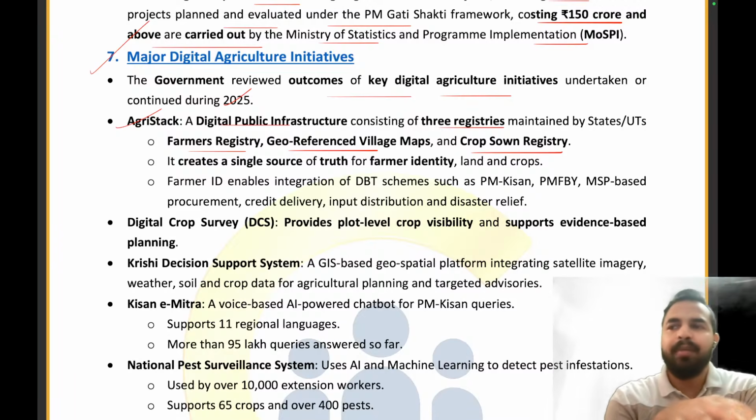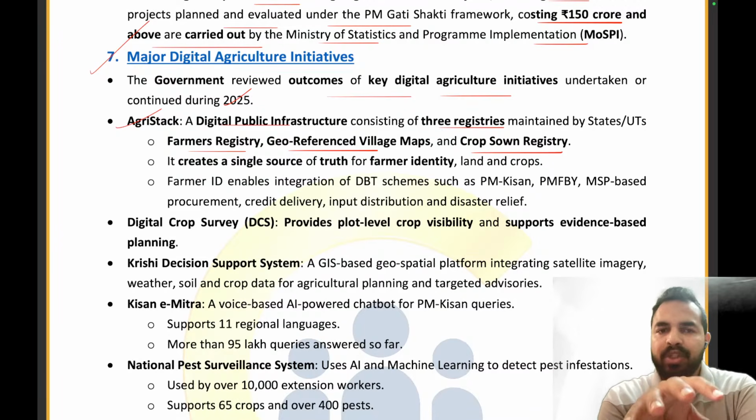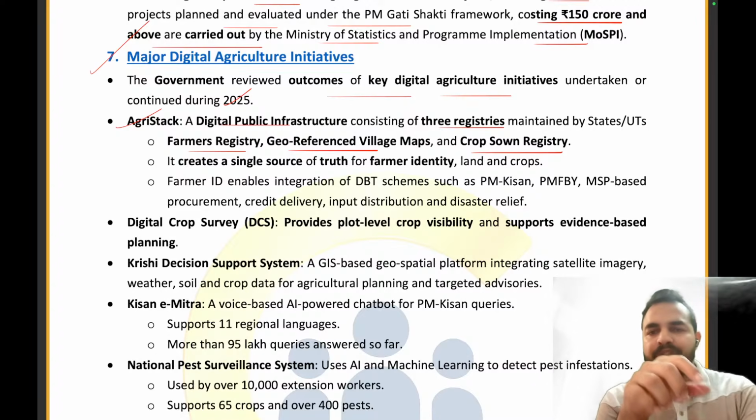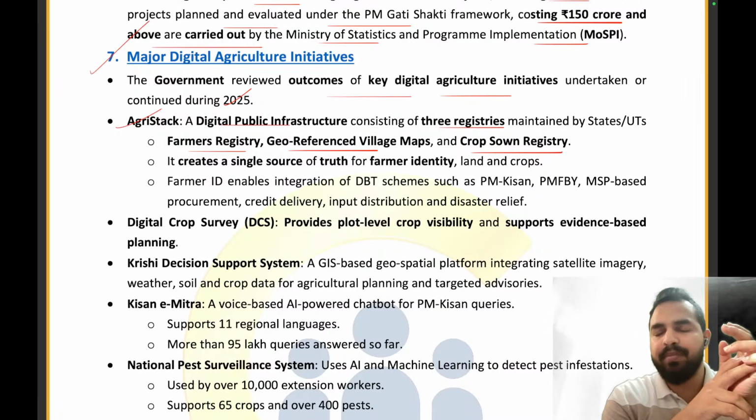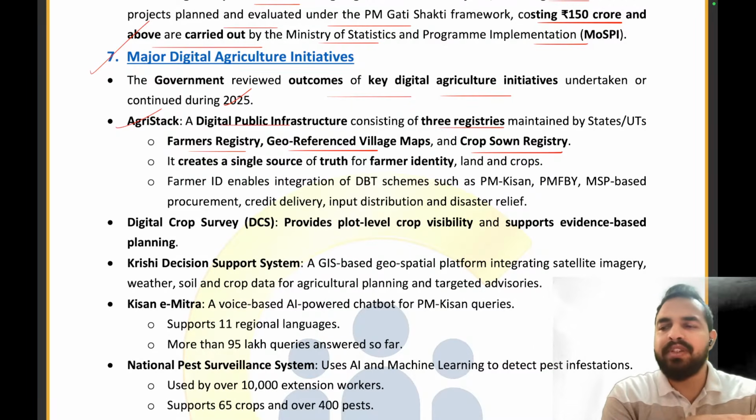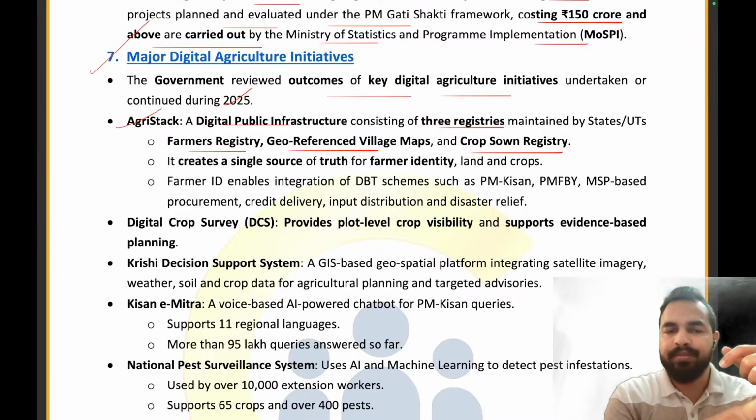So, my dear friends, let's take an example that there are students in my class, right? And all these students are at a different level. Some have covered the current affairs article of March, some have not covered the article of April, some have covered it only for the month of May. So basically, the requirements of these three people are different, right? So now I have to ensure that I am providing the right approach, right strategy, right information at the right time to the right people so that their preparations are at a really good place. Similarly, there are different types of farmers living in different parts of the country, and we have to ensure that we are providing the right solution to the right farmer at the right time, right?